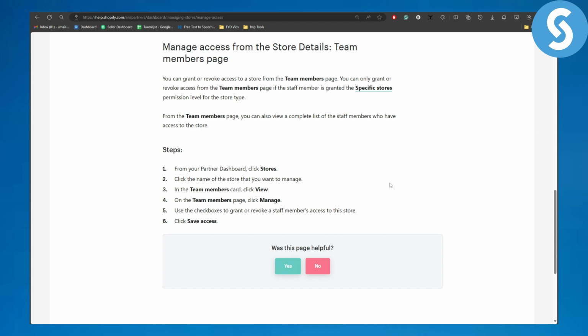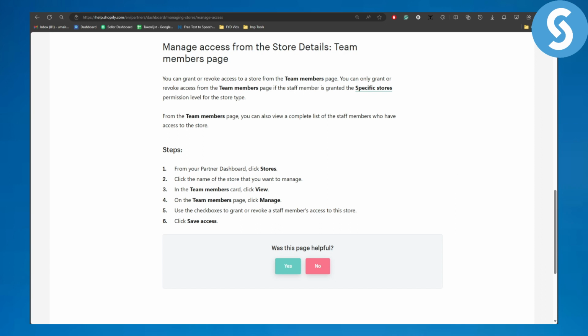You are going to be clicking on stores and clicking on the name of the store that you want to manage. And in the team members card, click on view, and on the team members page, you will need to click on manage. Use the checkboxes to grant or revoke staff members' access to this store.